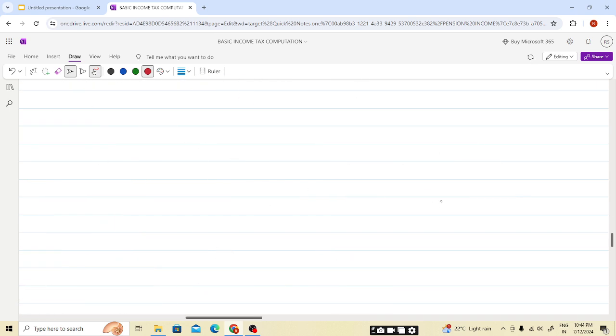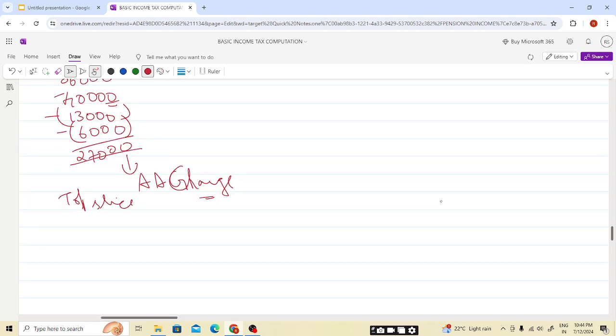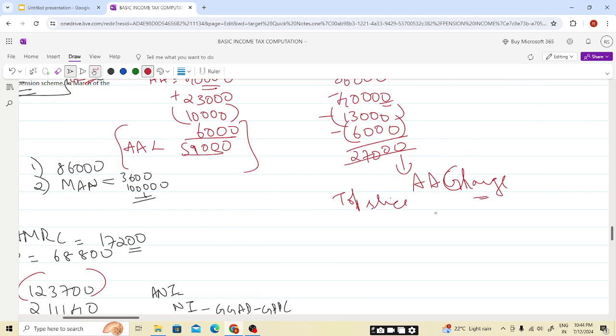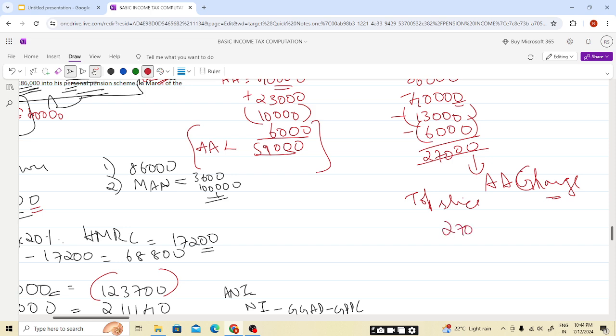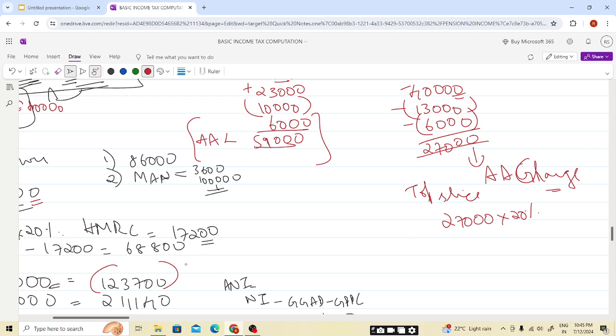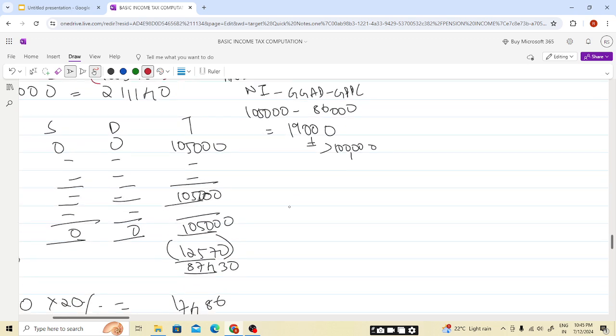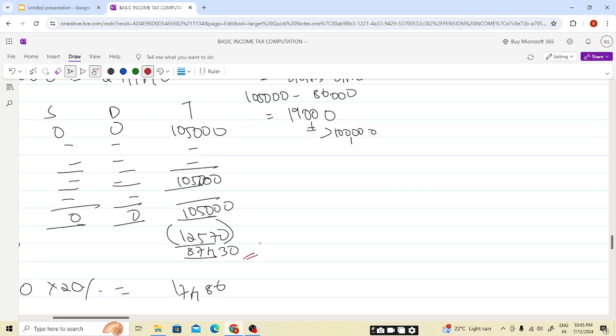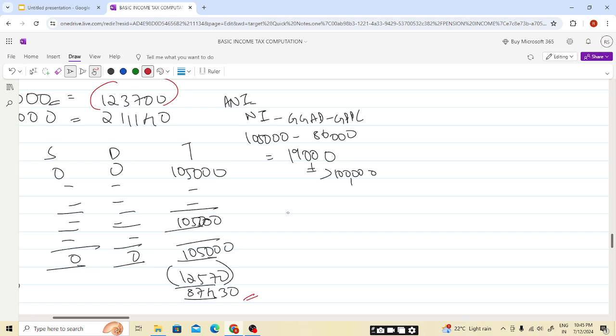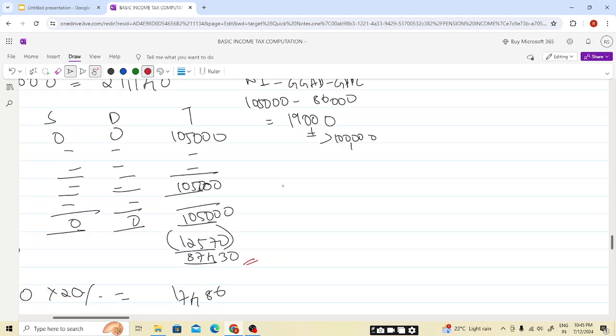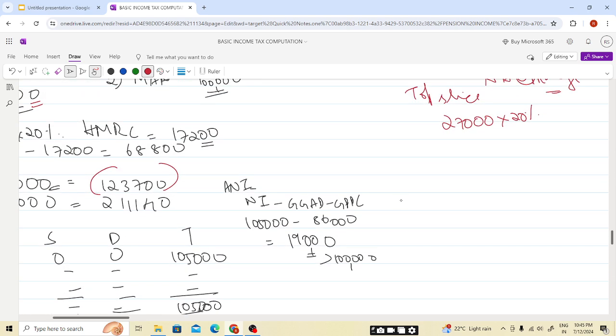So this 27,000 will be taxed as the top slice at 20% because our band is, students, see here, our band is 123,700 and we have only used 87,000. So 123,700 minus 87,430. So still we are left with 36,270 of the basic rate band available.